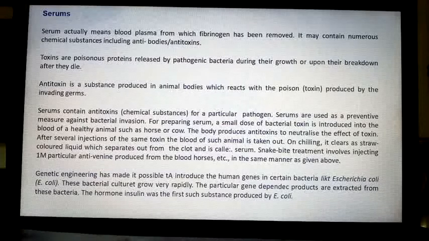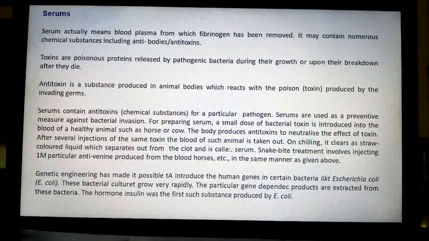Serums are used as preventive measures against bacterial invasion. For preparing serum, a small dose of bacterial toxin is introduced into the blood of a healthy animal such as a horse or cow. See children, antibiotics are substances derived from bacteria.